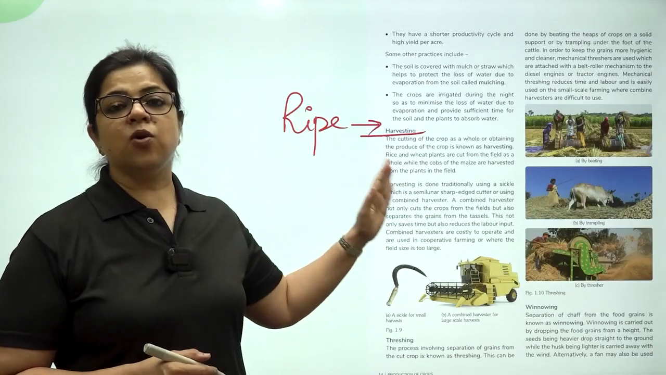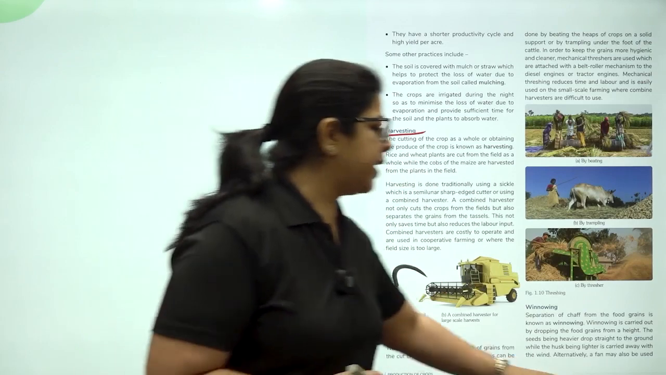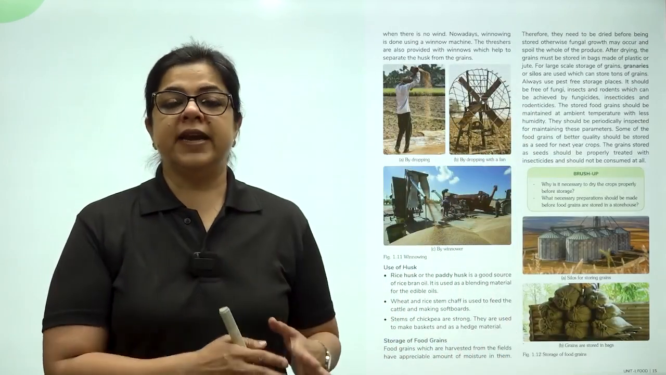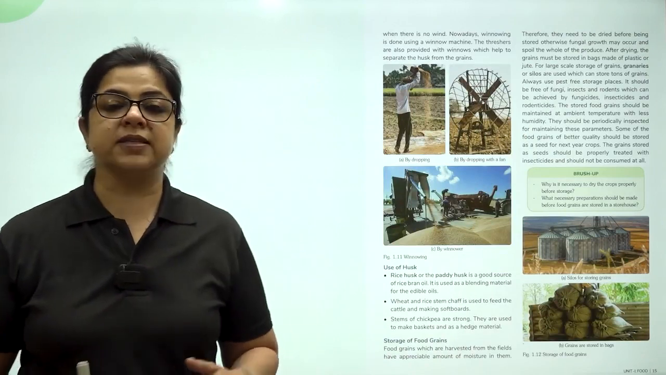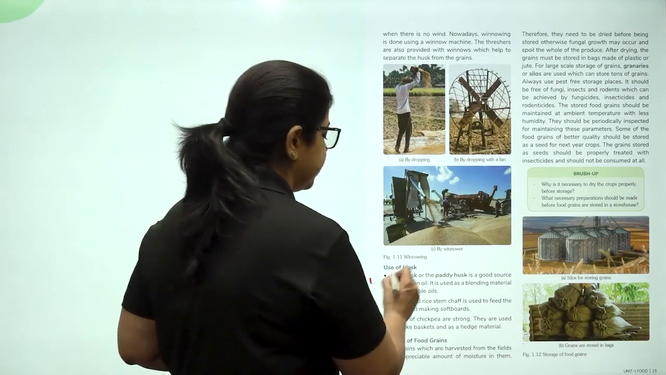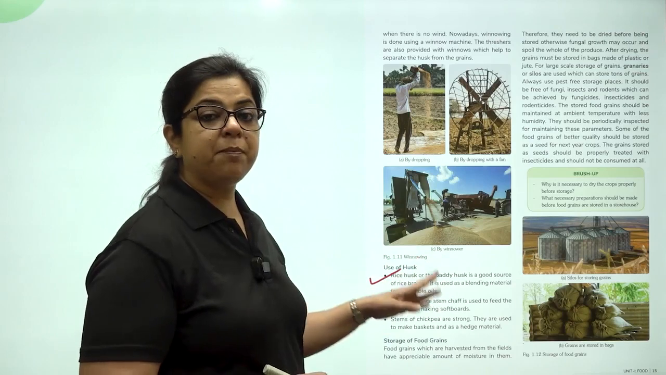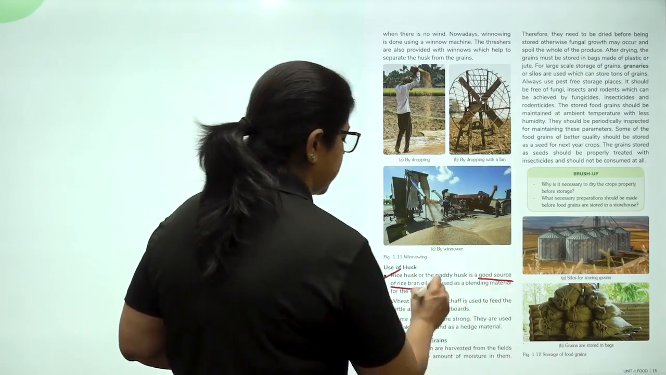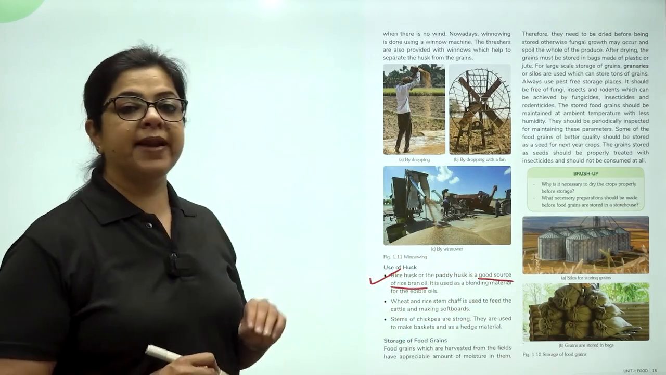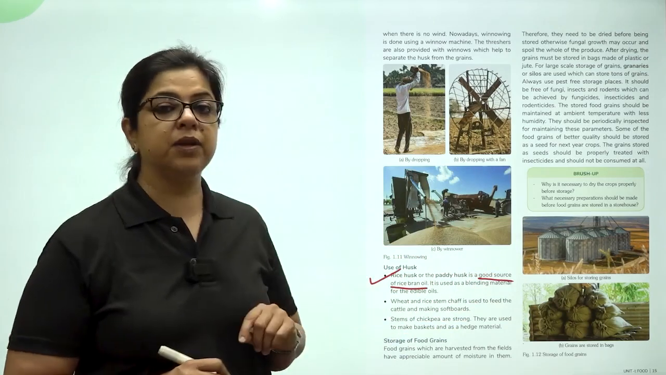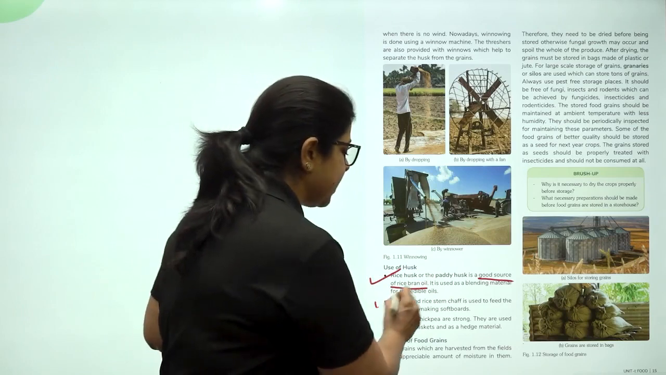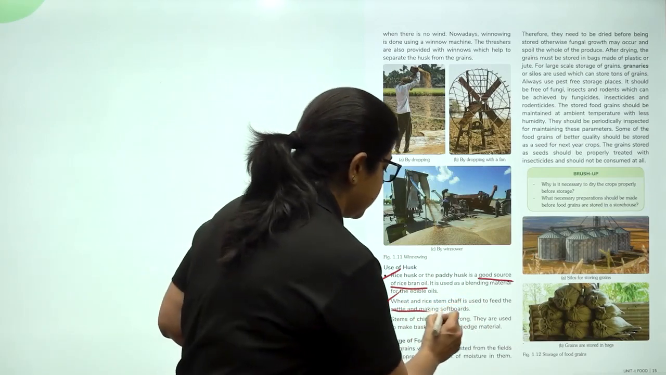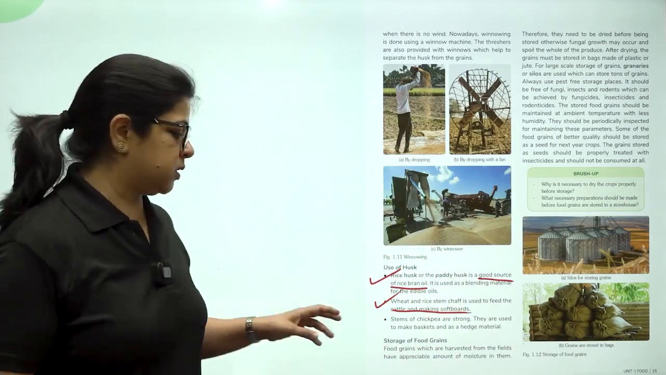So, harvesting also includes threshing and winnowing. Once, children, the grain is separated from the husk, this husk also finds use. For example, paddy husk. It is a good source of rice bran oil, which is a blending material for edible oils. Wheat and rice stem chaff is used to feed cattle and making soft boards.